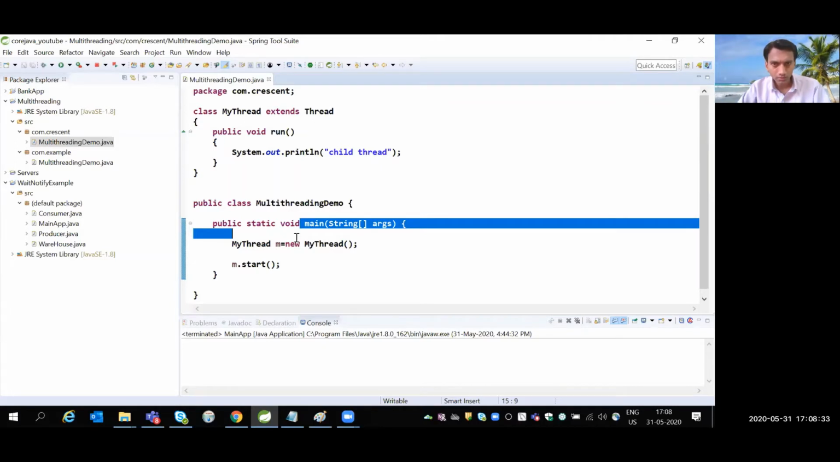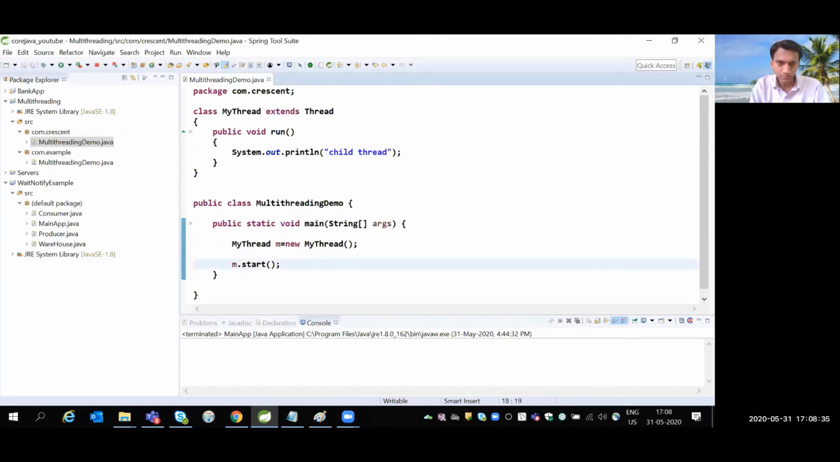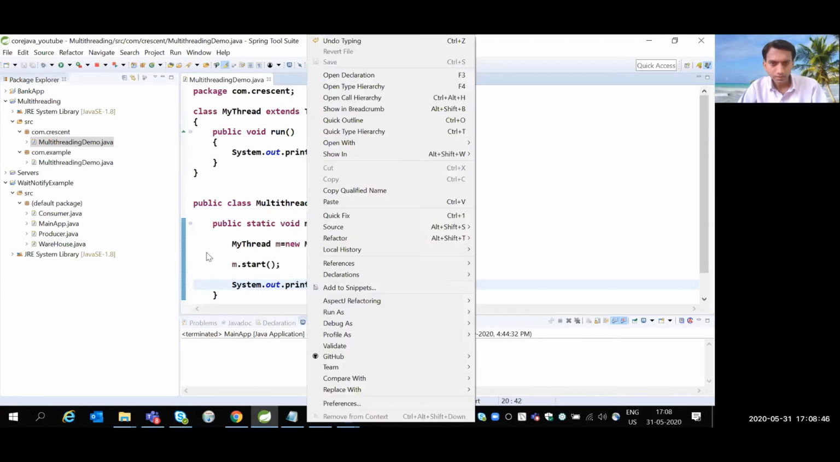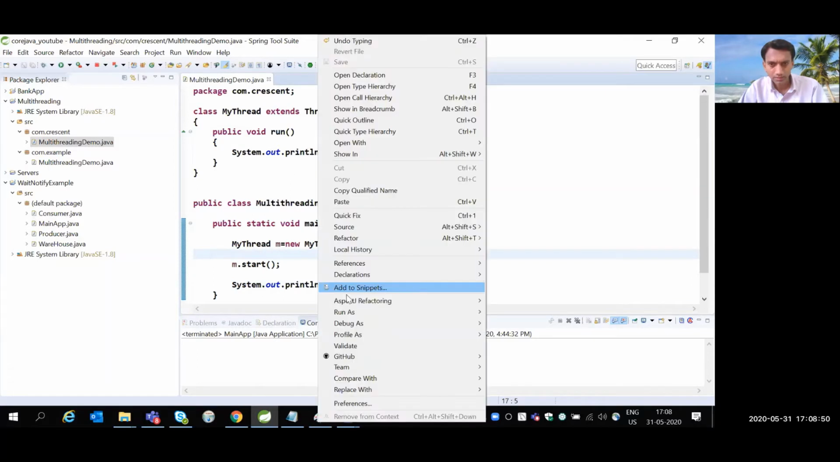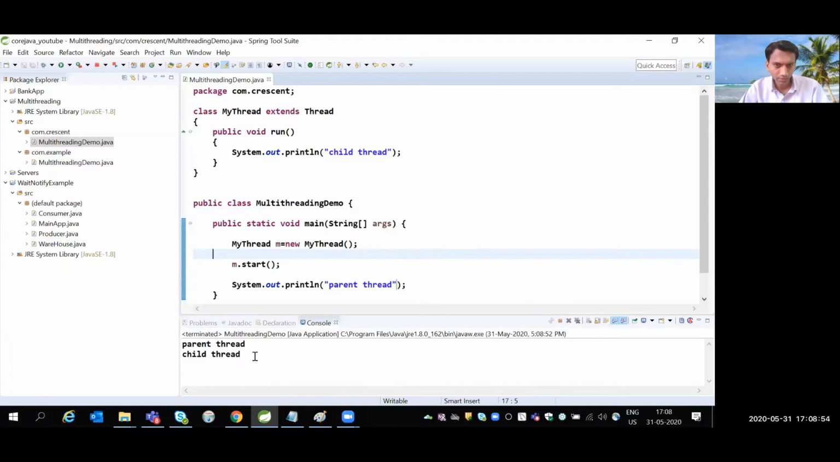In the main thread we are printing the message parent thread. In the child thread we are printing the message child thread. So which thread is going to execute first? We can't predict, as the thread scheduler decides this. Now both the threads are executed successfully.